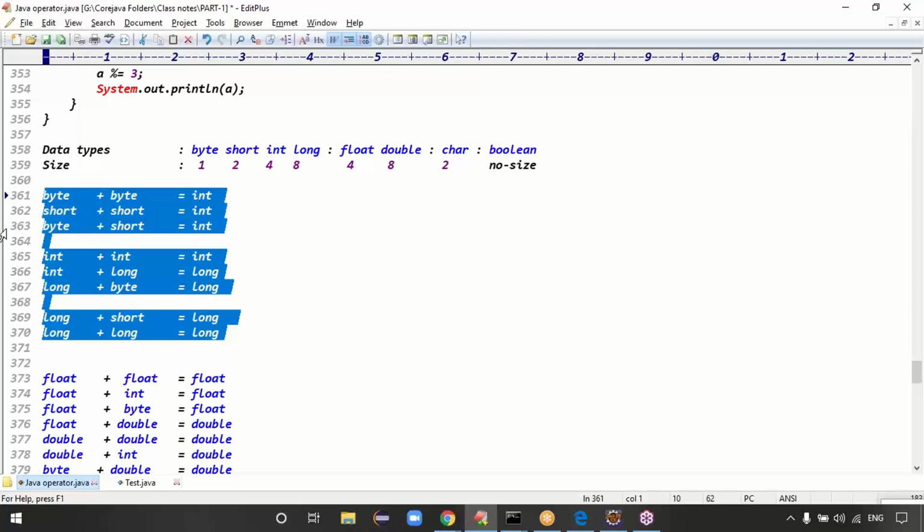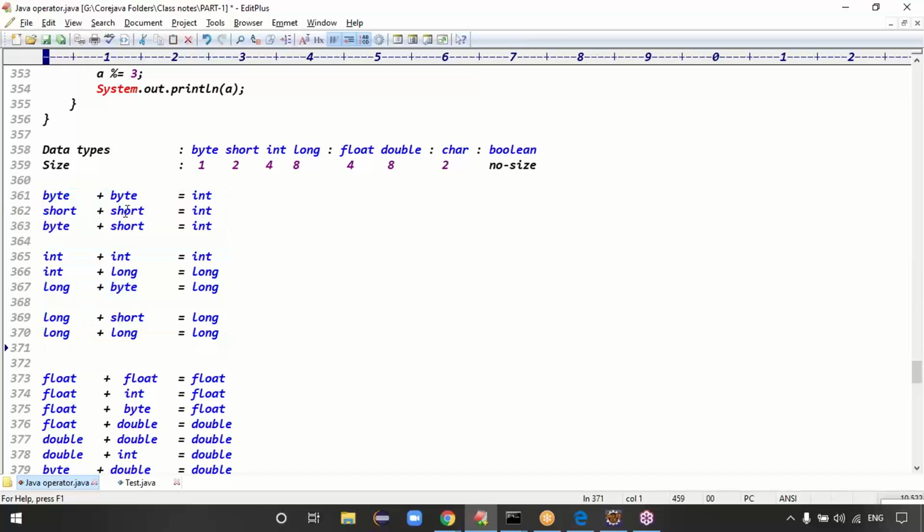Any other possibilities regarding numeric data? Check the numeric data values: byte plus byte, short plus short, int plus int is also integer, guys. Long plus long is also long. Byte plus int means what is the data? Int. It's an integer only. That's it. Any other possibility? Okay, fine. That's it, guys.